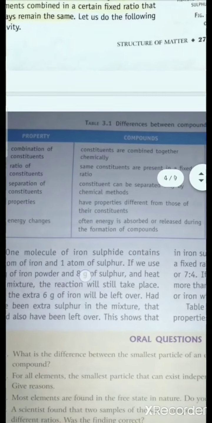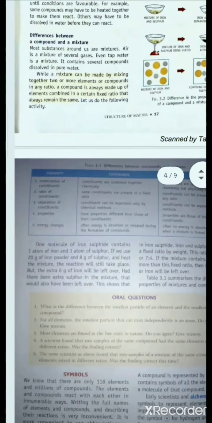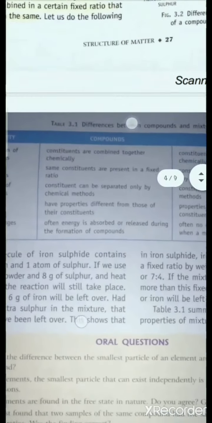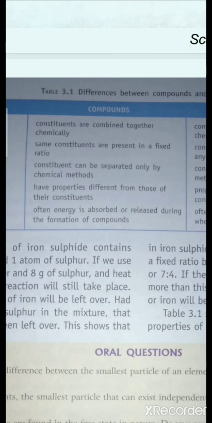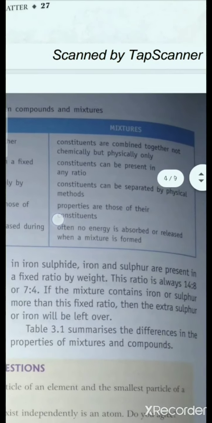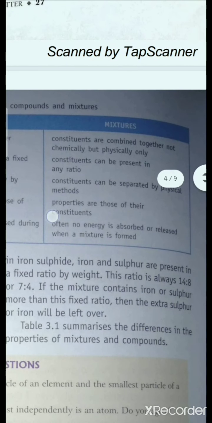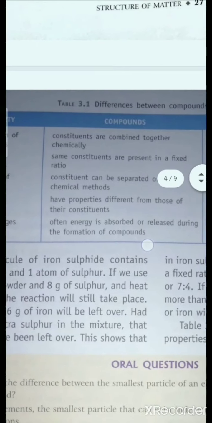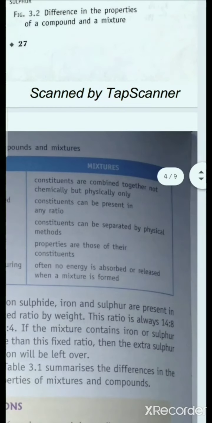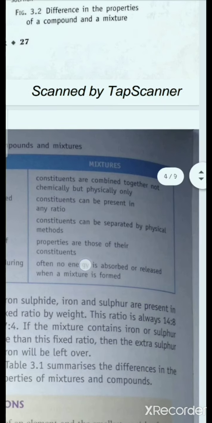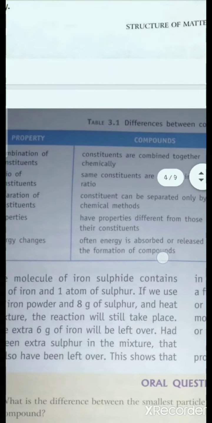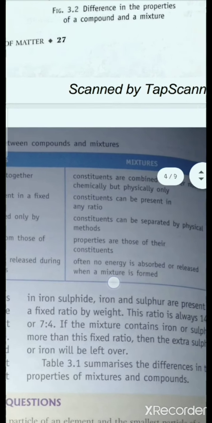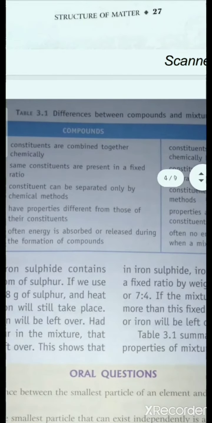Now here, distinguishing properties of compounds and mixtures are given. Constituents are combined chemically in compounds, while constituents are combined physically in mixtures. In compounds, the constituents are present in a fixed ratio. In mixtures, constituents can be present in any ratio. Constituent means elements. Constituents can be separated only by chemical methods in compounds, while they can be separated by physical methods in case of mixtures.